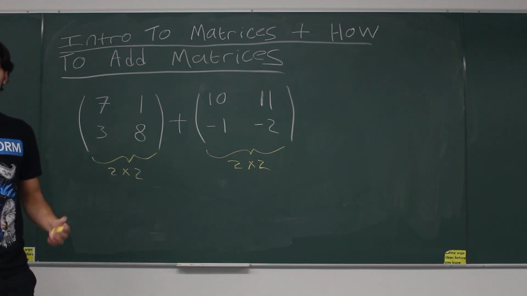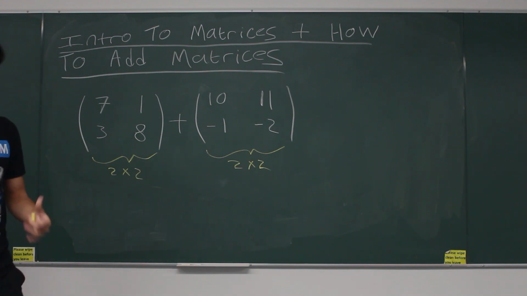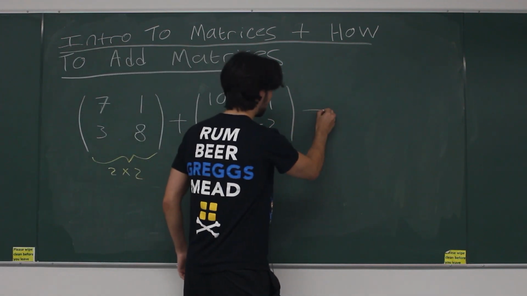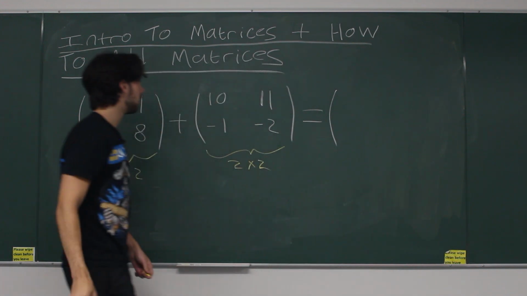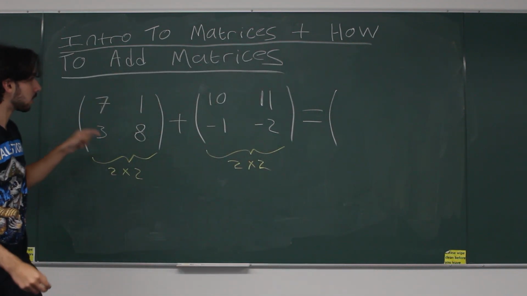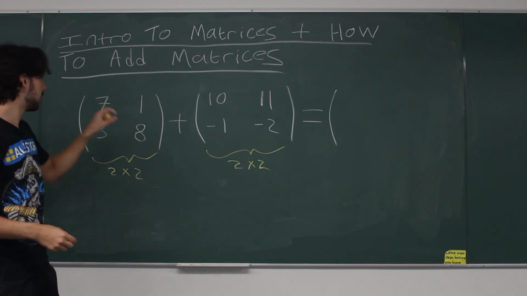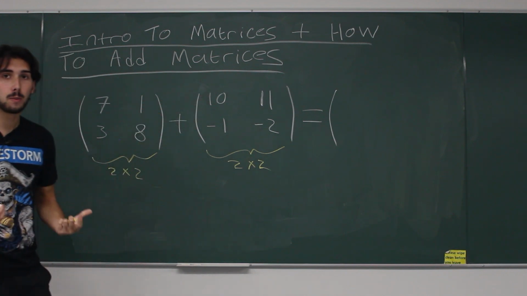Now, how do you add them together? Well, your best guess is probably right. You literally look at each entry of the matrix, top left, top right, bottom left, bottom right, and in each one, you add them together.